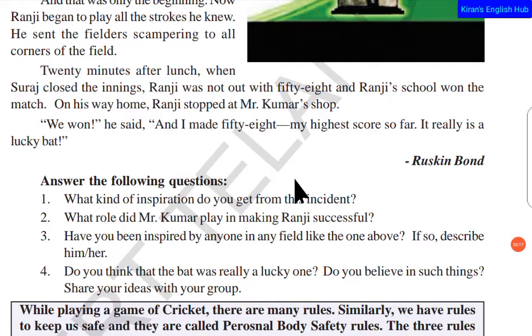Till he got Mr. Kumar's bat, he didn't know that he has that much talent. Actually, he made 58 runs not because it is a great bat, but only with his own talent. So that talent is there in Ranji, but he couldn't bring it out. So when Ranji tells Mr. Kumar that he made the score with this bat, Mr. Kumar reveals, no Ranji, actually this is not the bat which I made a century with.